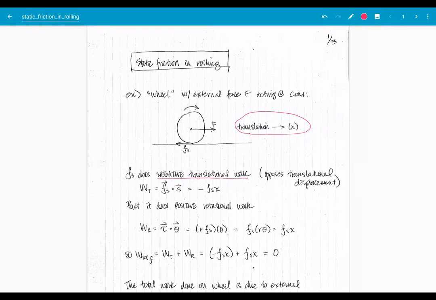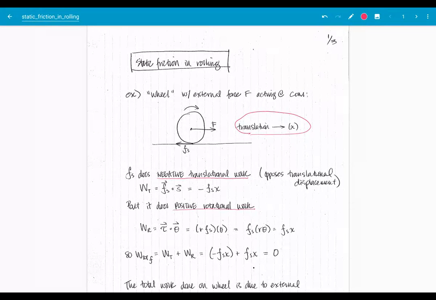So this kind of goes back to the work-kinetic energy theorem here. But if you're looking at rotation, static friction does actually do positive rotational work. That might make more sense, because really the reason that there is any rotational kinetic energy at all in this situation is because of that force of static friction. And if you want to work that out, you can just do that, and I lead you through that here.